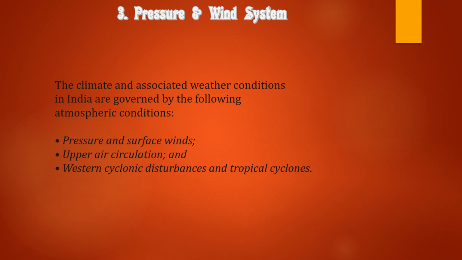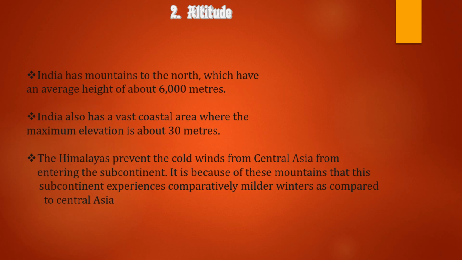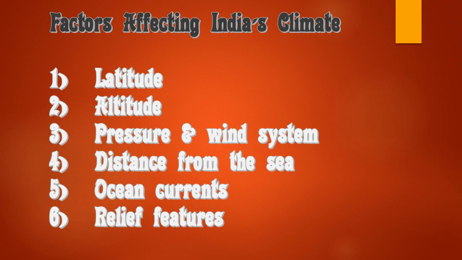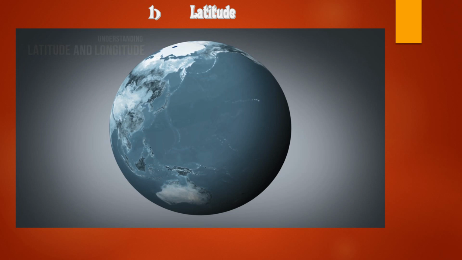First, it is latitude, altitude, then pressure and wind system, that we are going to study now in detail, and relief feature, then distance from the sea, which is called continentality, and the sixth one, remind me afterwards. You will remind me now. I am not getting what exactly it is. Let me show you what's the problem in that. Okay, so the sixth is ocean currents. So these six factors affect India's climate.